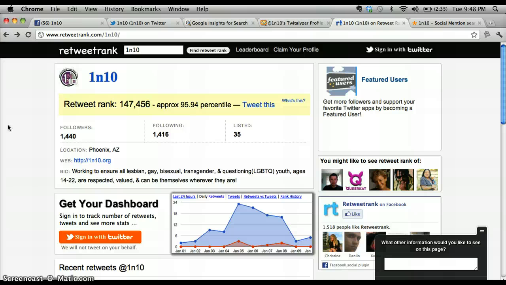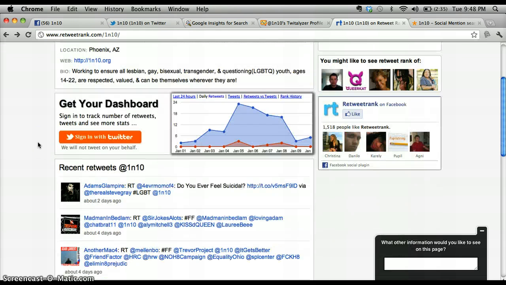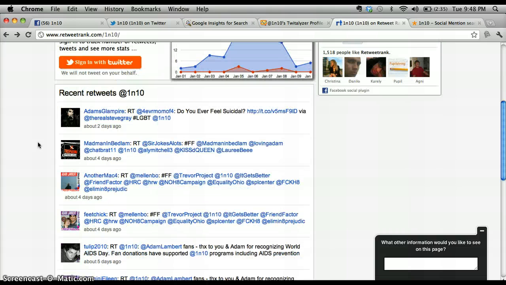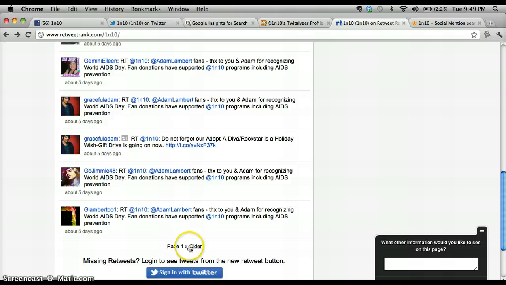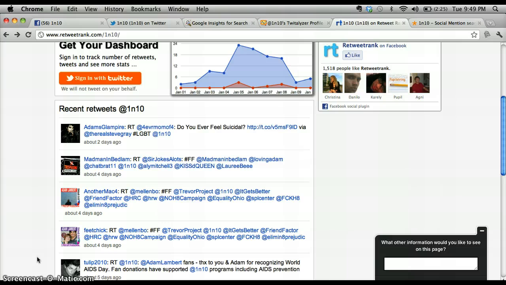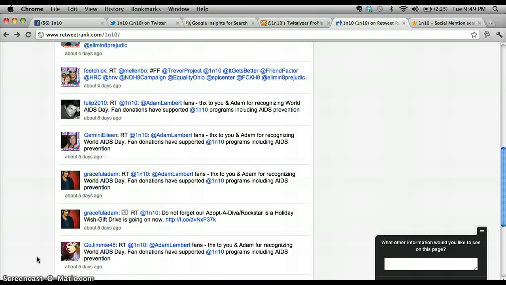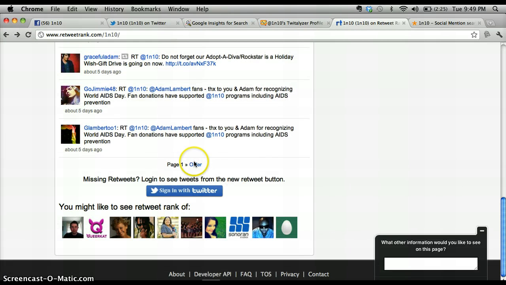We did the same thing. We typed in 1 in 10, and it shows you basically the same information about 1 in 10: followers, people following, etc. But this gives you all of the retweets that 1 in 10 has had in the past, in its entire existence. So you can keep going to other pages. In this case, you actually have to log in to your Twitter to see everything rather than just a tidbit of it. And I don't have access to their Twitter anymore. But if I did, we would go to older and you could see more.